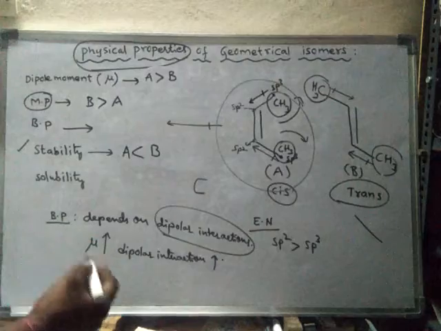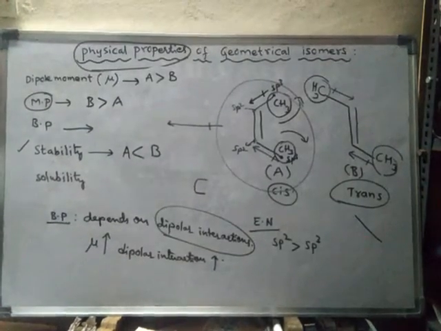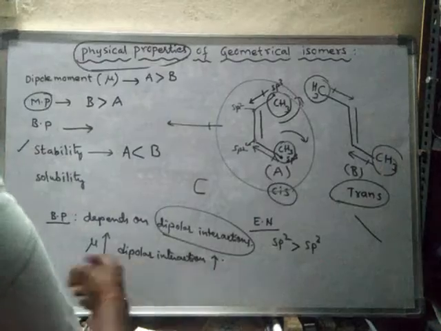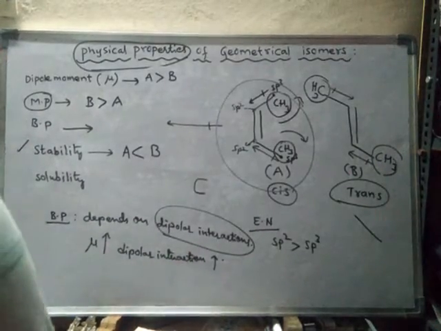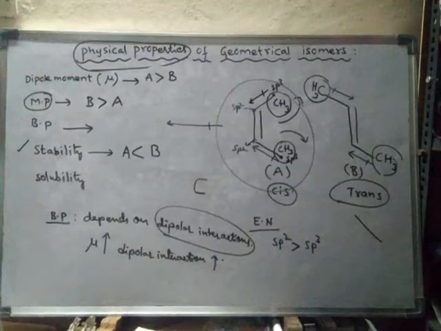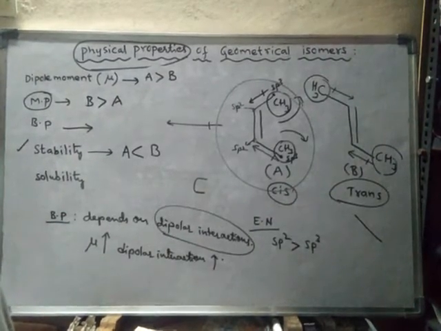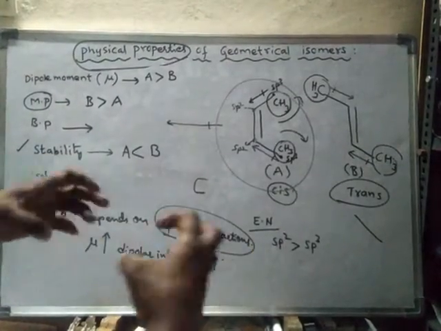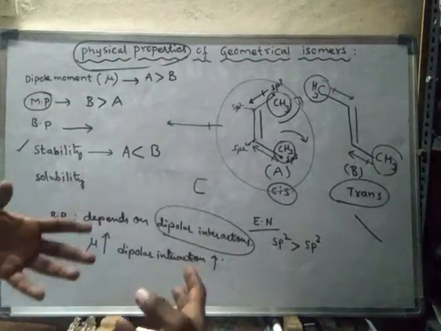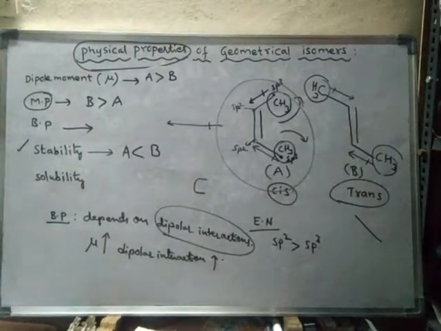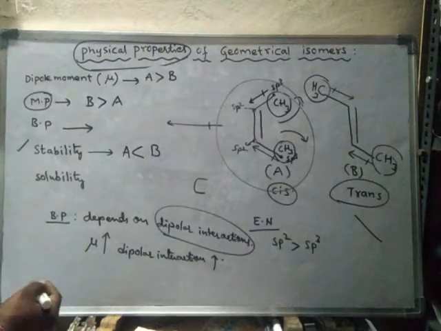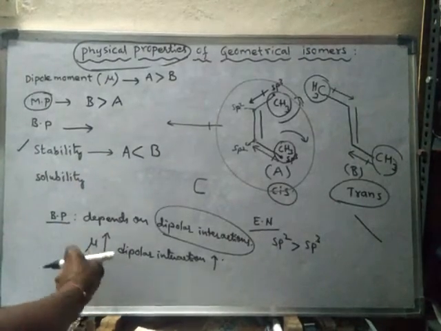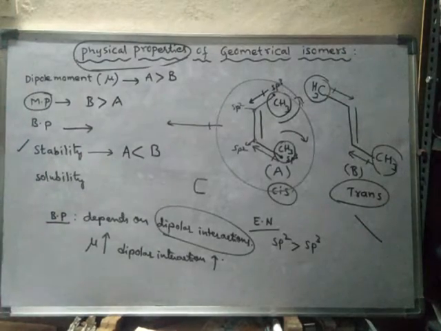So whenever dipolar interactions are more, what happens? Dipolar interactions make the molecules come closer, so to separate them, to reach the boiling point, it requires more. The liquid will require more heat energy. So in the cis form, as there is more dipole moment, there will be more dipolar interaction. Okay, that means polar interactions.